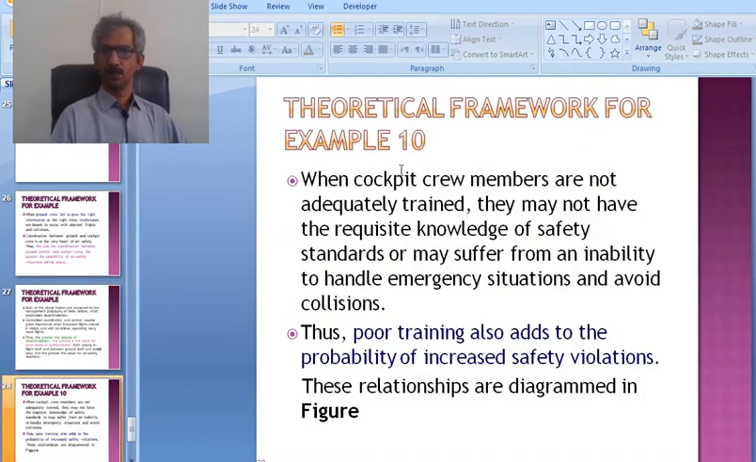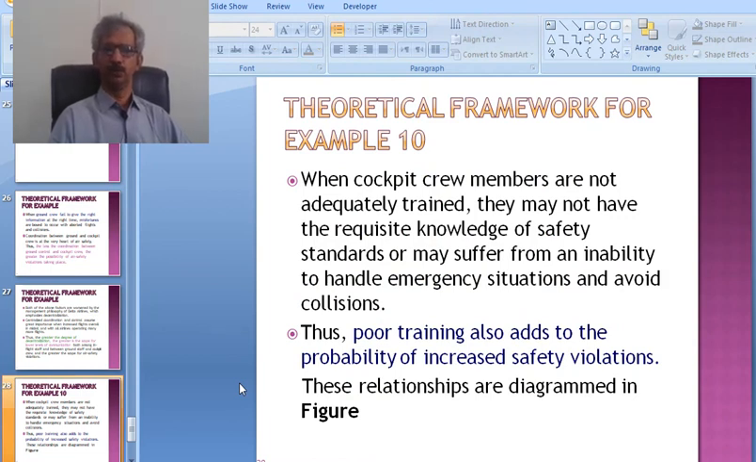Example 10. When cockpit crew members are not adequately trained, they may not have the requisite knowledge of safety standards or may suffer from an inability to handle emergency situations and avoid collisions. Thus, poor training also adds to the probability of increased safety violations. These relationships are diagrammed in figures by various researchers. When we connect all these variables, we will have the figure.